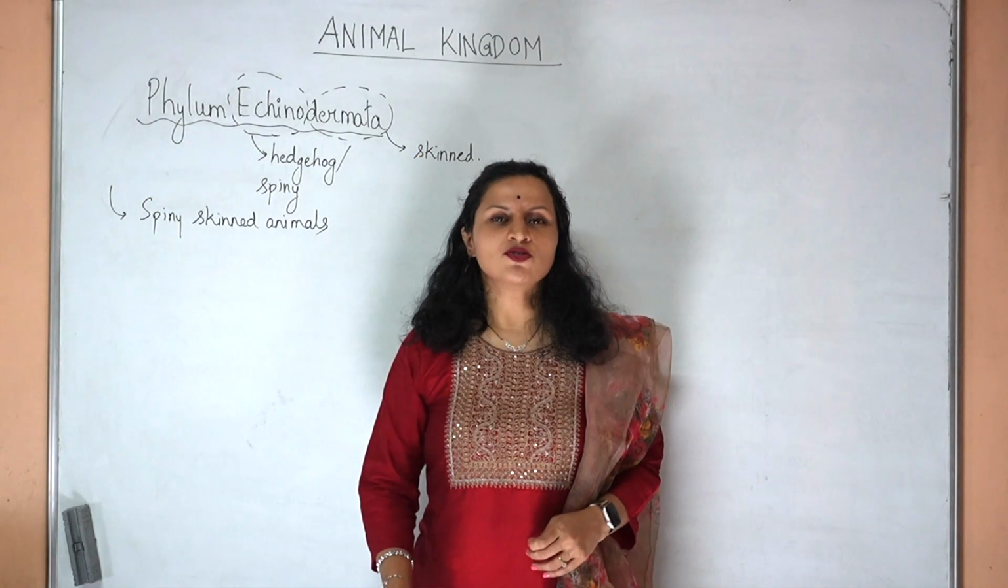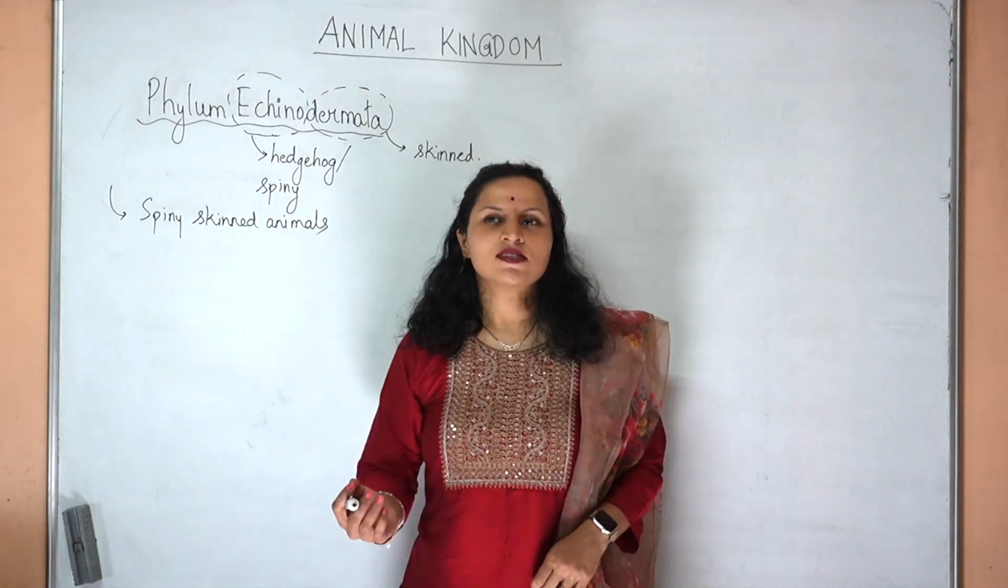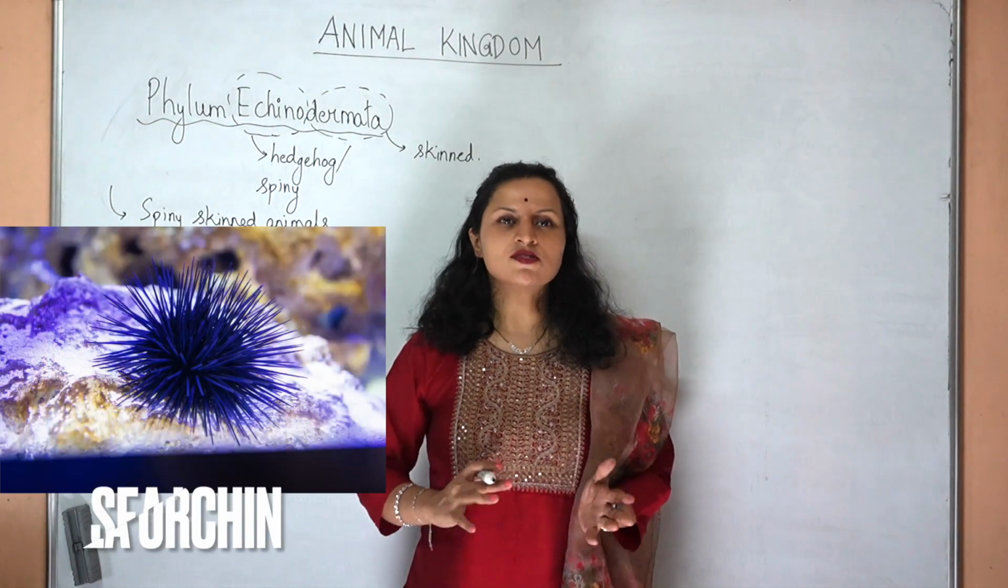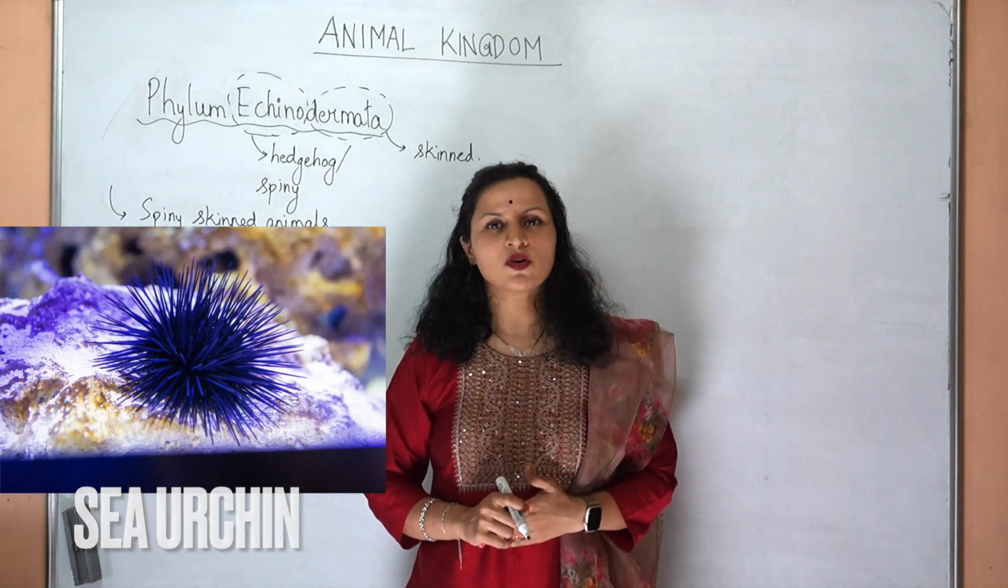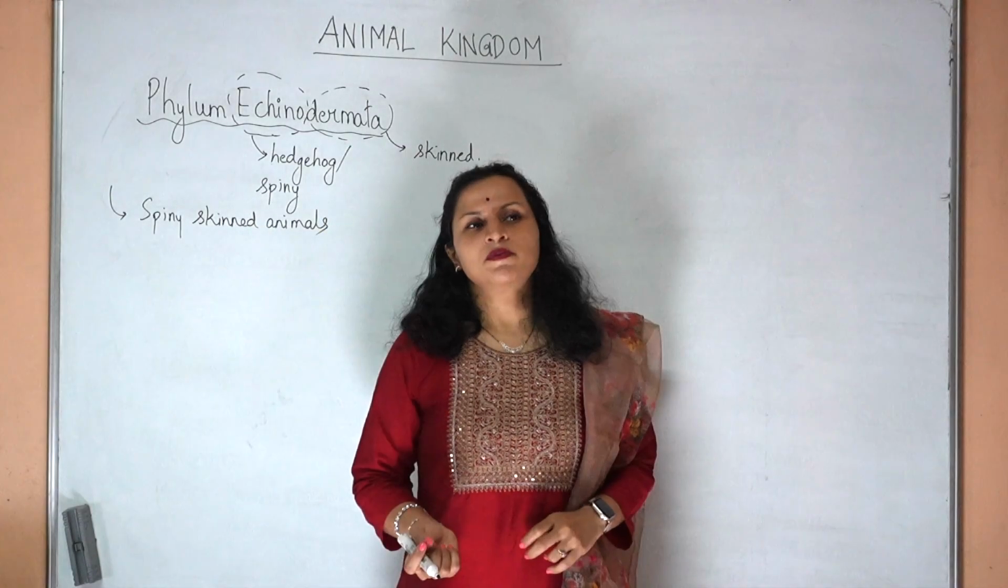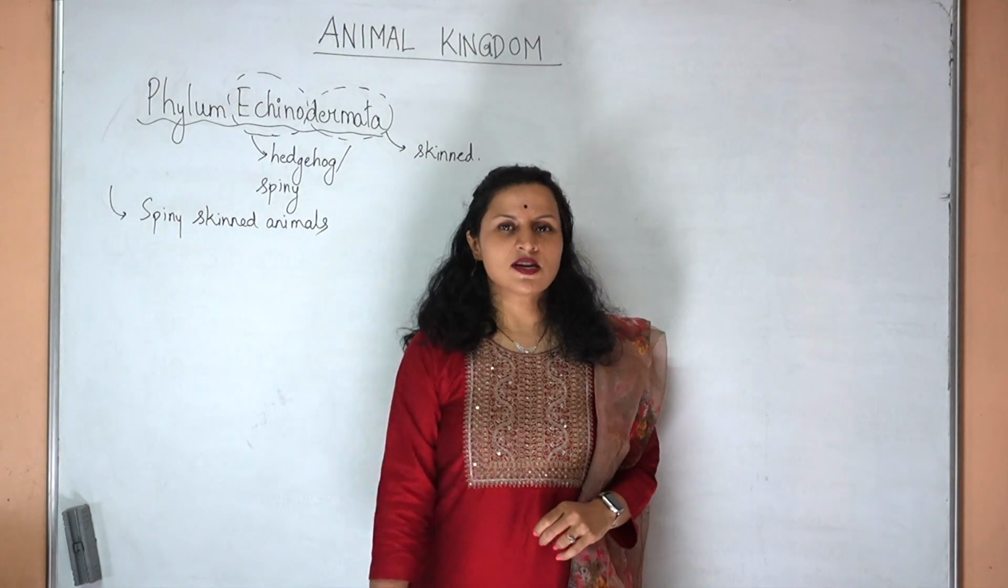The echinoderms that you may know of are starfish, the sea urchins whose body is very similar to a hedgehog with many spines protruding from its body, then the sea cucumbers, brittle stars, sea lilies, etc.